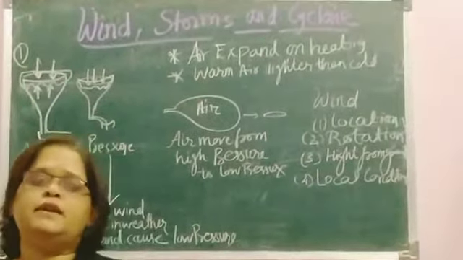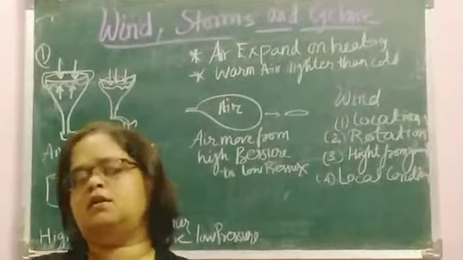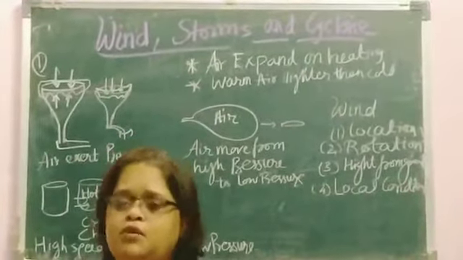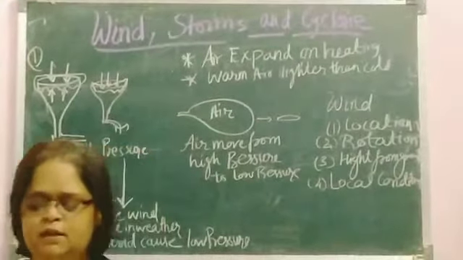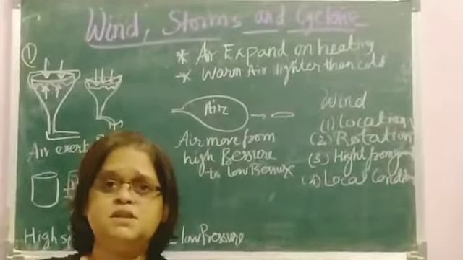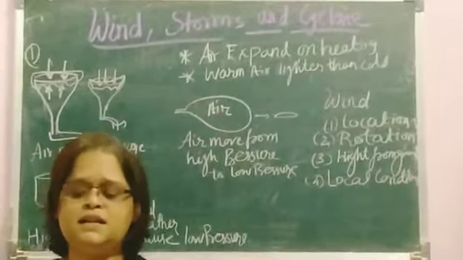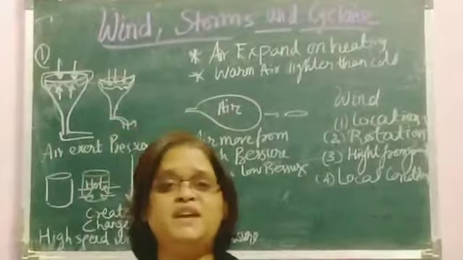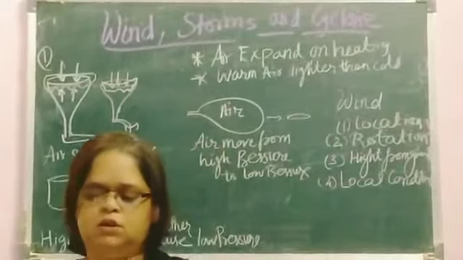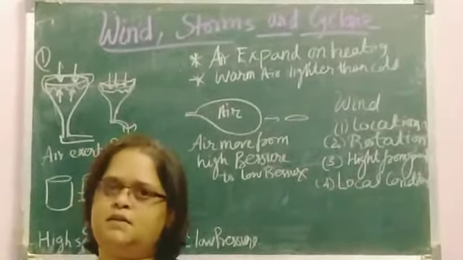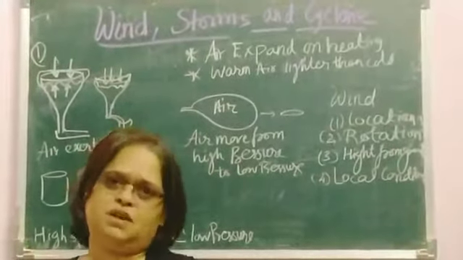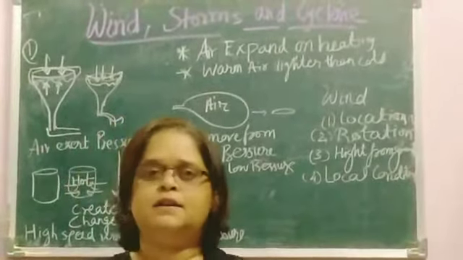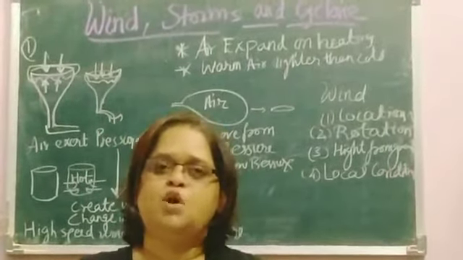Class, we already gained the knowledge about the weather, climate. Now, the next chapter that we have to deal with: we know that in our surrounding, what is present? Air. Air is what? Colorless, tasteless and odorless. We cannot see air, we can feel air. So, the earth is surrounded by the cover of the air that is called atmosphere. I am repeating again, the earth is surrounded by the cover of air that is called atmosphere.